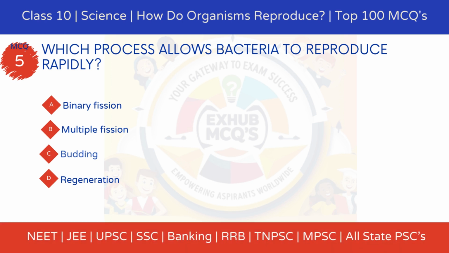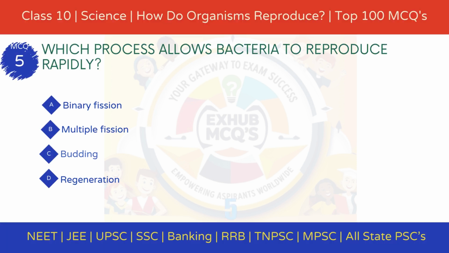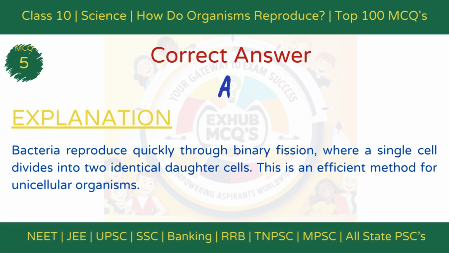MCQ 5. Which process allows bacteria to reproduce rapidly? Option A. Binary fission. Option B. Multiple fission. Option C. Budding. Option D. Regeneration. The correct answer is option A.